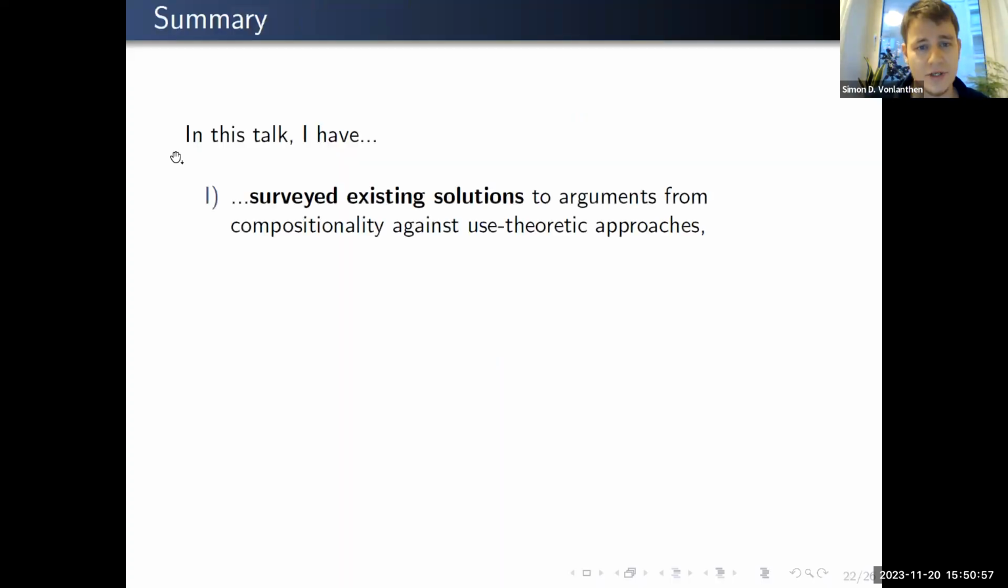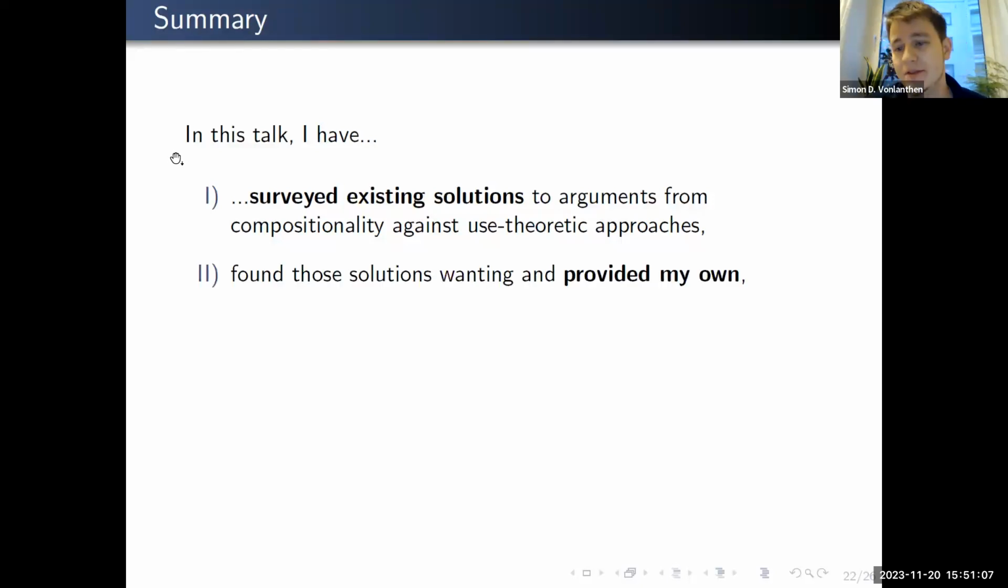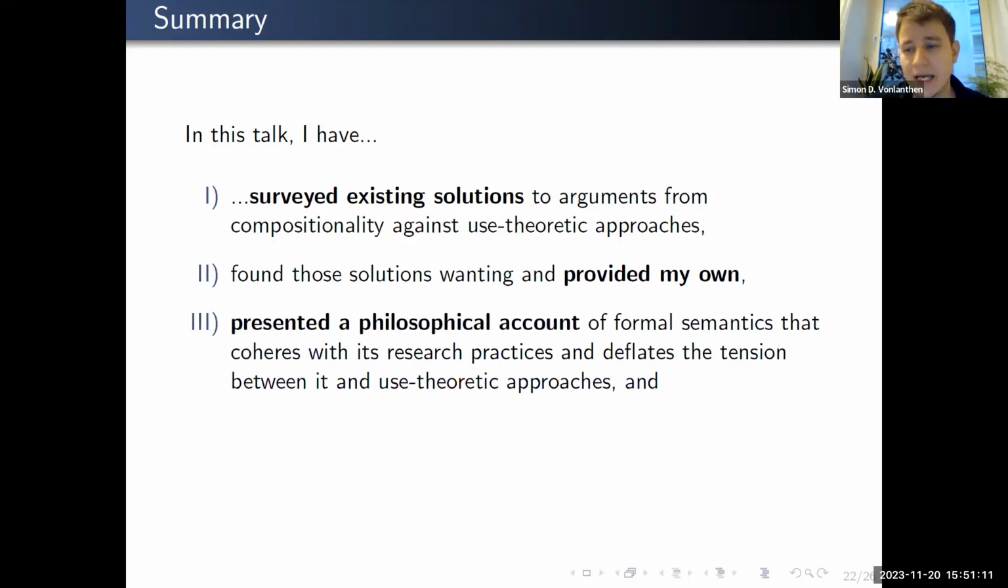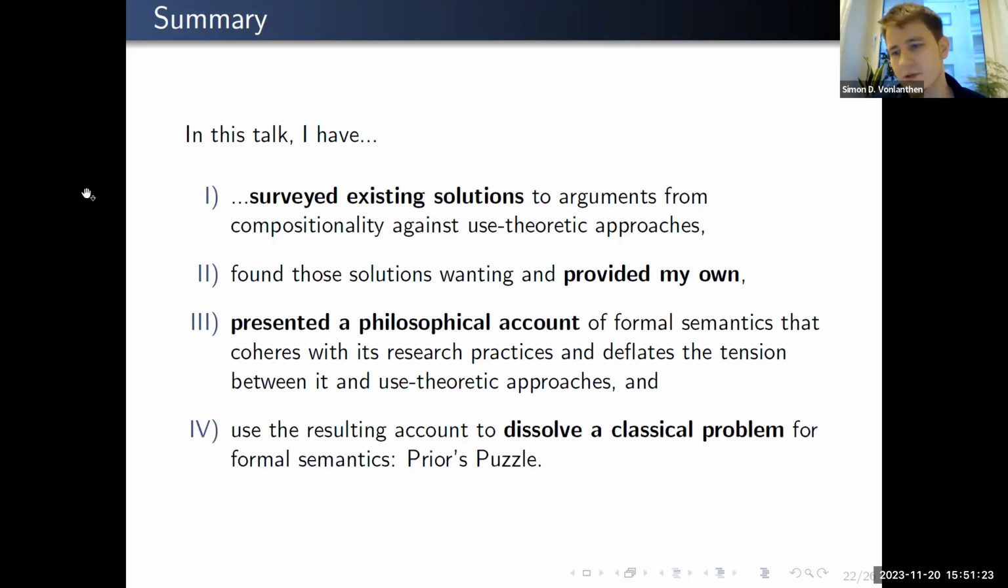All right, conclusion now. In this talk, I have surveyed existing solutions to arguments from compositionality against use theories and found them wanting, and then provided my own, given my own framework. I presented an account of formal semantics as compositional semantics, and also tried to deflate a bit the tension between use-theoretic and truth-conditional formal approaches, and then used the resulting account to solve, or at least try to dissolve rather, Pryor's puzzle. All right, and with this I'm through.